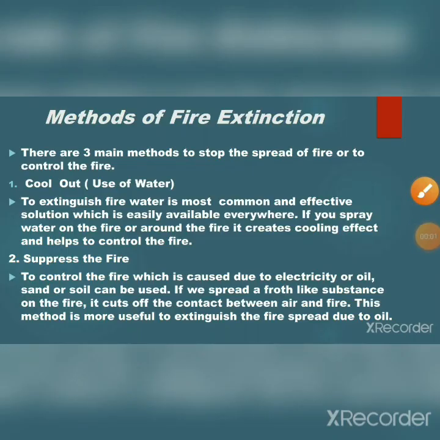Methods of fire extinction. There are three main methods to stop the spread of fire or to control the fire. Cool out: use of water. To extinguish fire, water is the most common and effective solution, which is easily available everywhere. If we spray water on the fire or around the fire, it creates a cooling effect and helps to control the